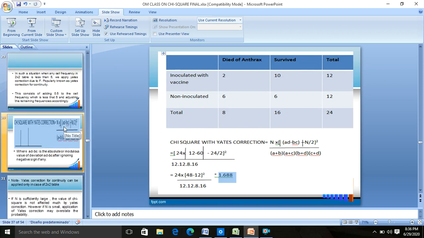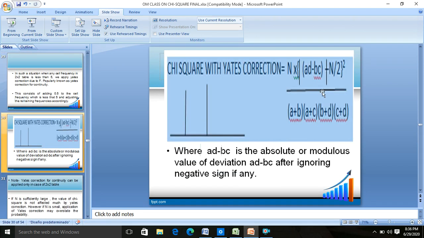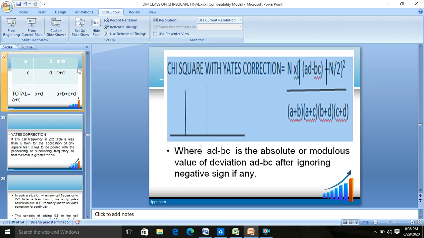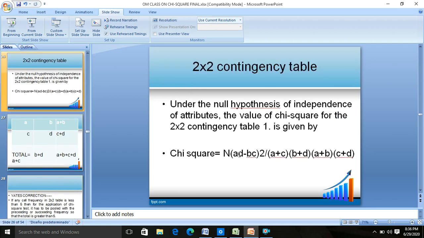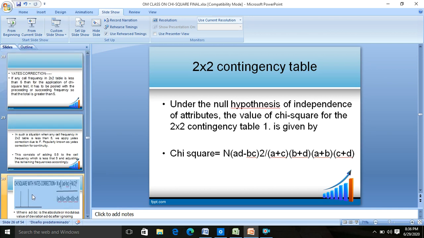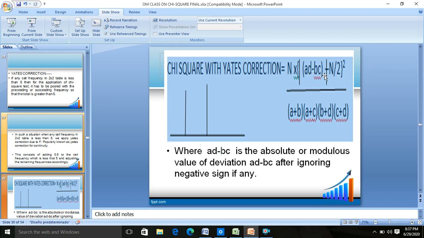Going back to the slide so that you are able to correlate. This was the modified Yates correction formula. First, I had said that either use this one or use this one. So first I use this method. N into, this is the modified formula with Yates correction. The general formula for chi-square test is N into AD minus BC whole square upon A plus C, B plus D, A plus B, C plus D. But when any of the cell frequency A, B, C or D is less than 5, you have to apply this formula: N into AD minus BC minus N upon 2 whole square upon A plus B, A plus C, B plus D and C plus D.